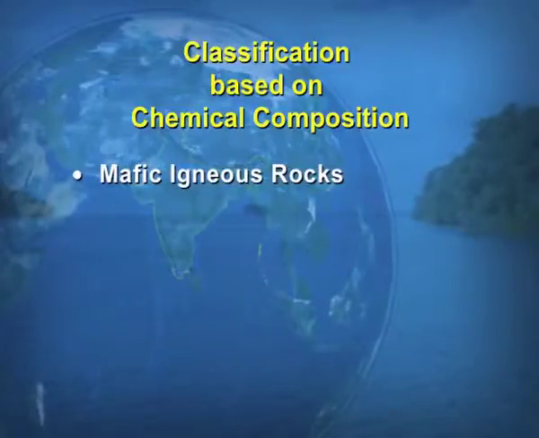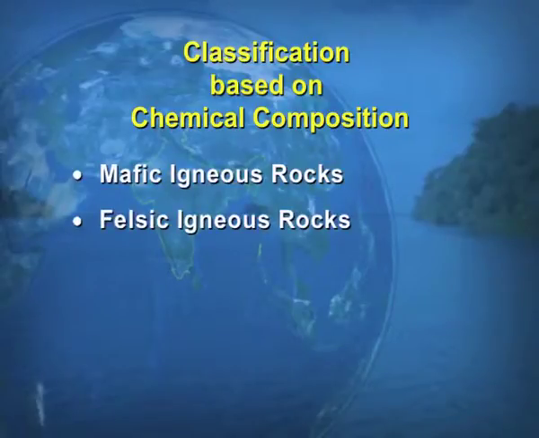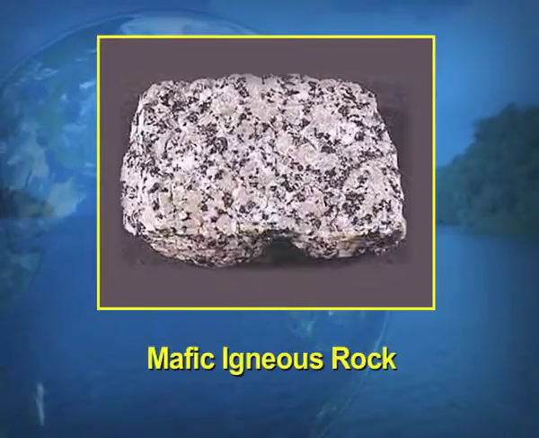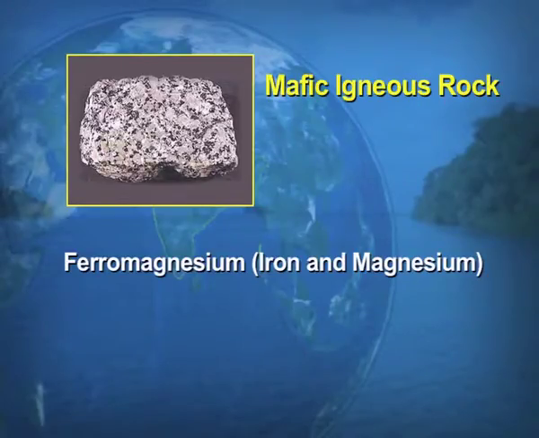Now, we take up the classification which is based on the chemical composition. So, dear students, on the basis of the chemical composition, the igneous rocks can further be divided into two types. One is the mafic igneous rocks and the second is the felsic igneous rocks. Now, look at the screens and you can view how the mafic igneous rocks look. So, mafic igneous rock means it is a combination of iron and magnesium. So, it is called the ferromagnesium mafic igneous rock.